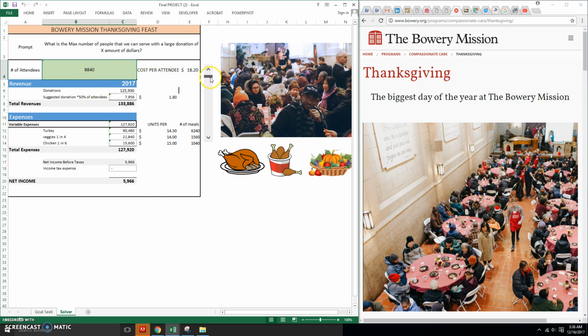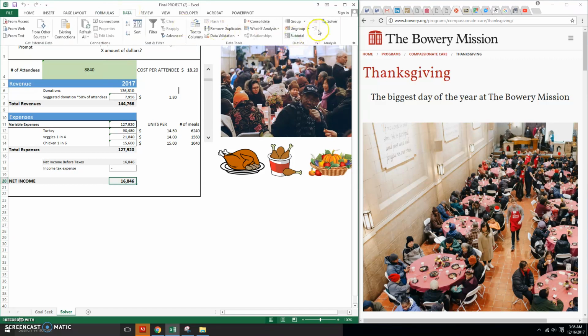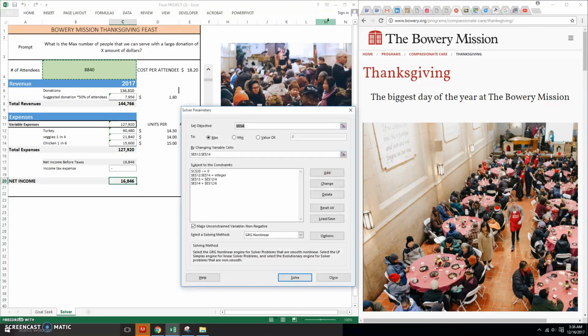Let's move it up a little bit more. $136,810. Let's see. So we have not calculated the maximum number of attendees. We see that there is a positive net income, which means we aren't using all our resources. So how many more people can we invite to join us in our meal? Well, the way to solve that problem instead of doing it manually would be to use Solver.